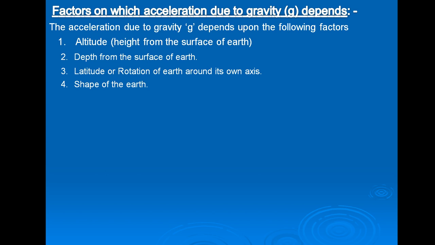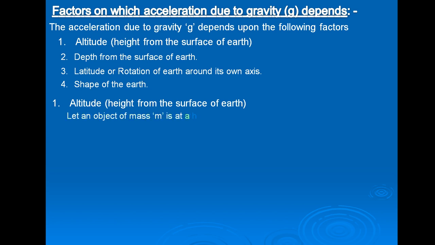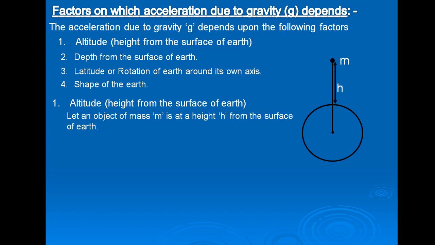Now we will discuss the first factor, altitude, that is height from the surface of earth. Let an object of mass m be at a height h from the surface of earth. Let this be the earth and this the object of mass m at a height h from the surface of earth.